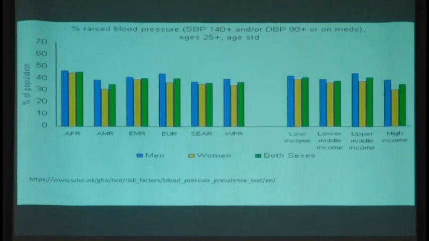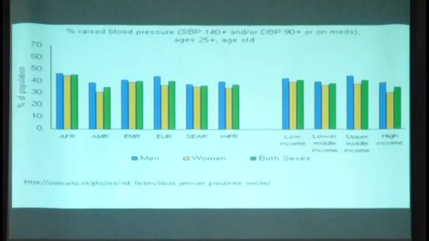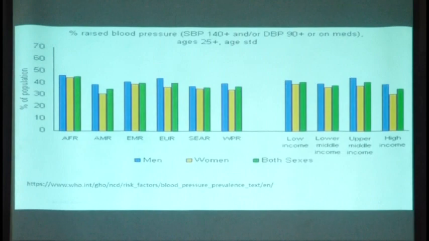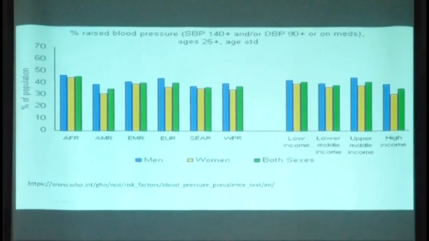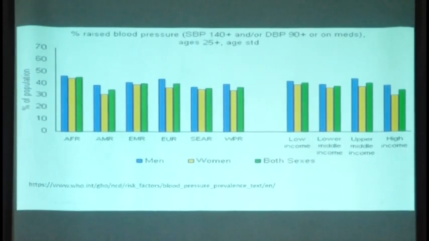Now, that's about one aspect of that controversy. The other aspect is the WHO statistics on the incidence of hypertension. This is as per the 2016 standard. The 2017 columns would be almost the same pattern, though the height of the columns may be slightly raised. The maximum incidence of hypertension is in AFR, which is Africa, and then comes South Asia. These are the two segments where hypertension is statistically quite common.